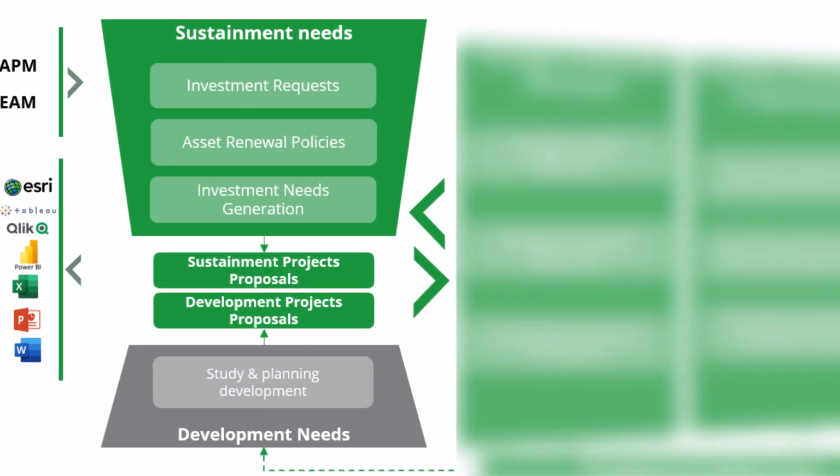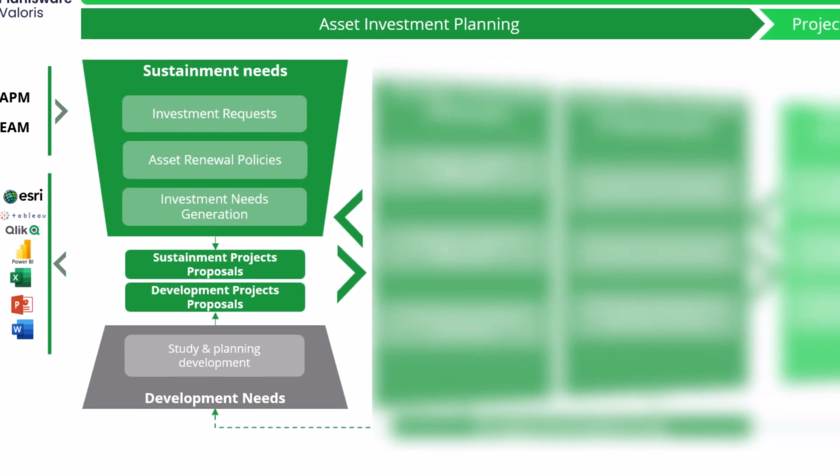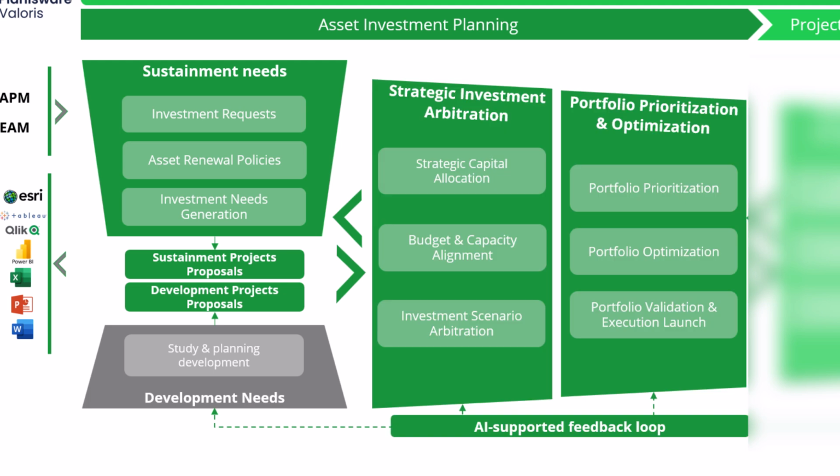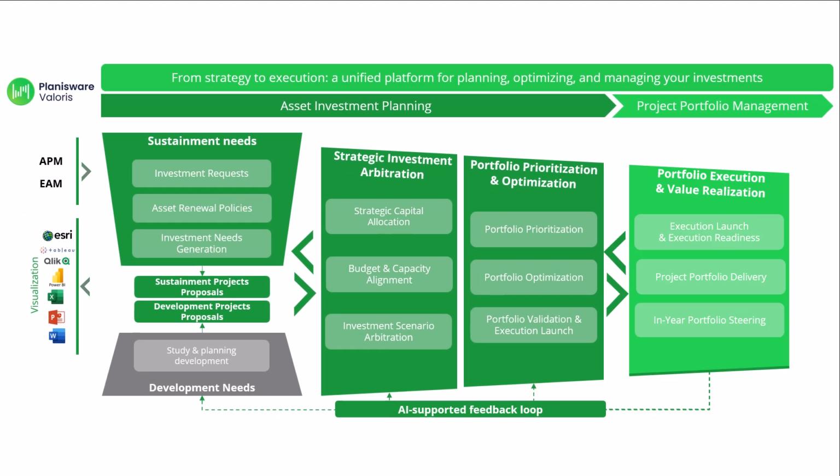Needs may come from growth, regulation, sustainability, transformation programs, or asset renewal policies driven by condition, risk, and criticality. Valoris consolidates this demand into a governed framework where teams align priorities, funding and capacity, compare scenarios, approve portfolios, and launch execution through PPM. Actual delivery data then feeds future AIP and CAPEX planning cycles.